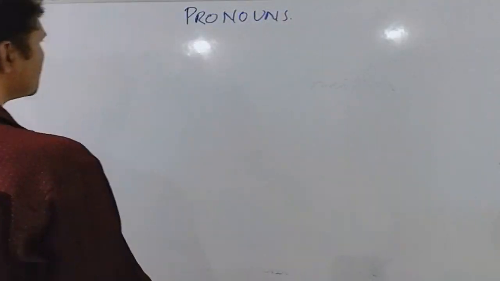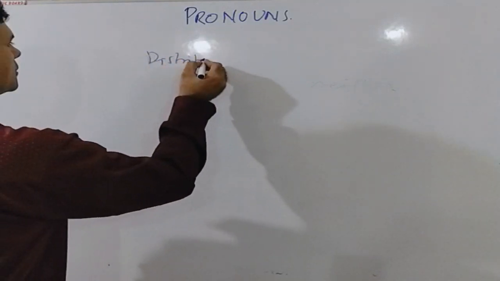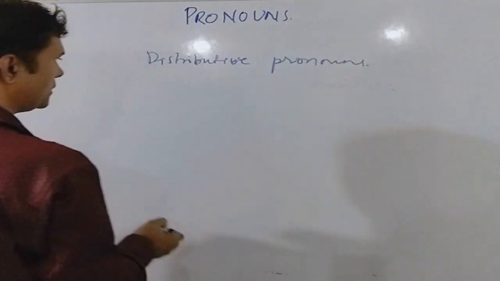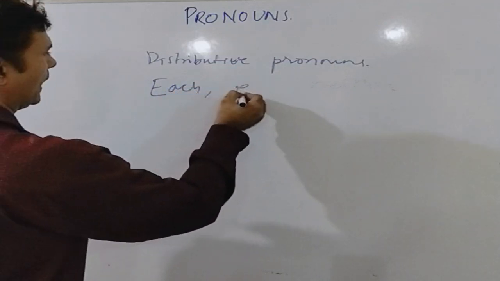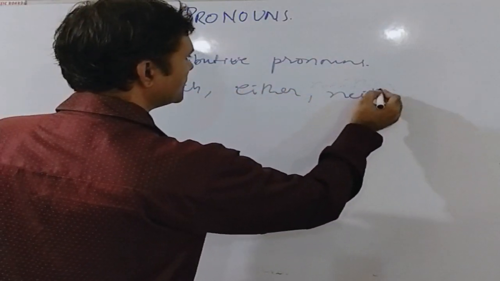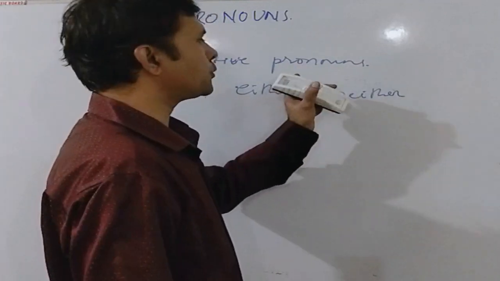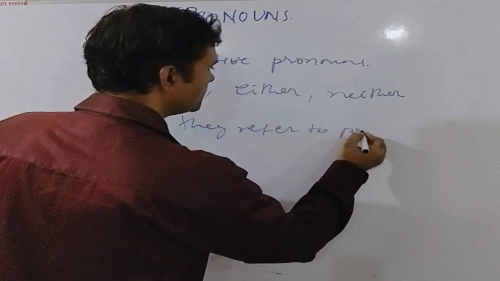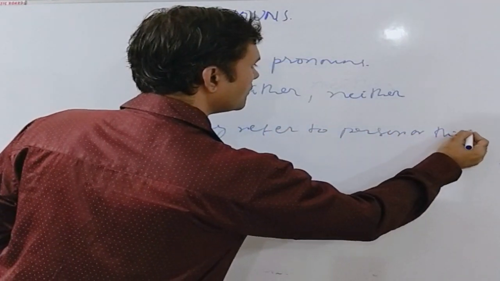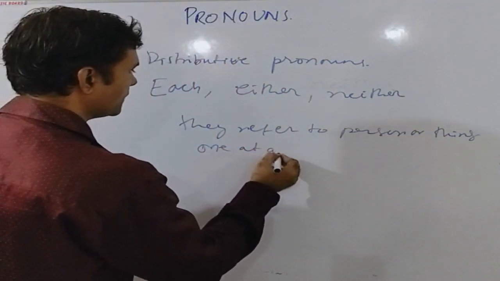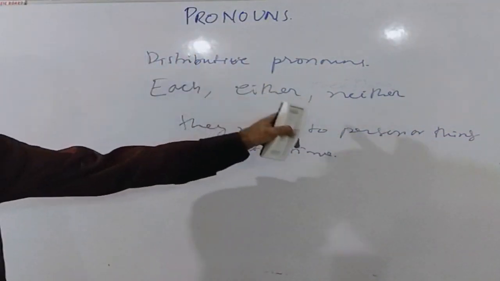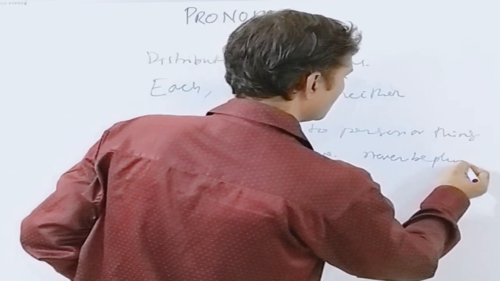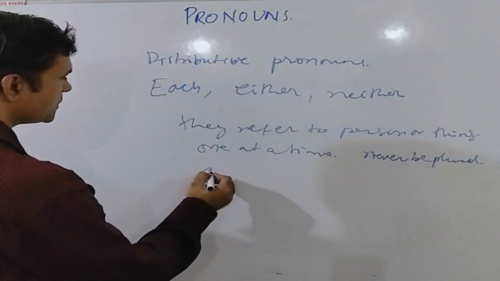The fifth type of pronouns is distributive pronouns. Each, either, neither. These are known as the distributive pronouns because they refer to person or thing one at a time. A distributive pronoun can never be plural. A distributive pronoun is always singular.